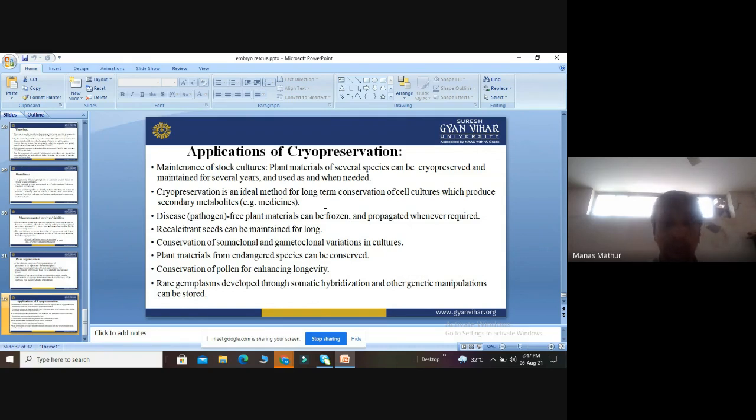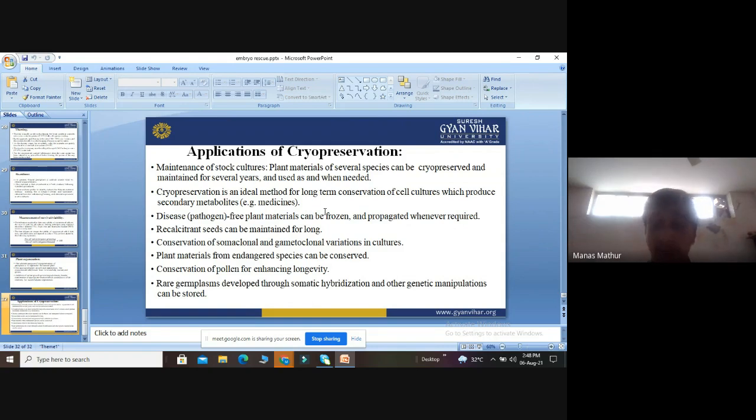So the first application is maintenance of the stock cultures. Plant materials of various species can be cryopreserved and maintained for several years. They are used when they are needed. I told you we can preserve the stock cultures for longer years. This is an ideal method for long-term conservation of cell cultures which produce secondary metabolites, that is, important phytochemicals which are isolated from the plants and used as medicine to cure many diseases.